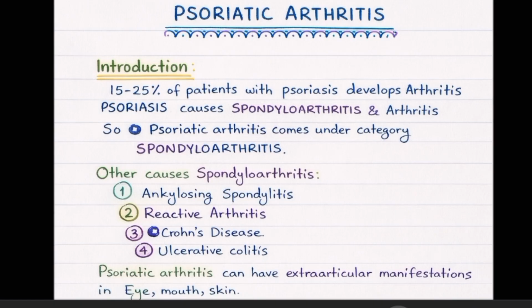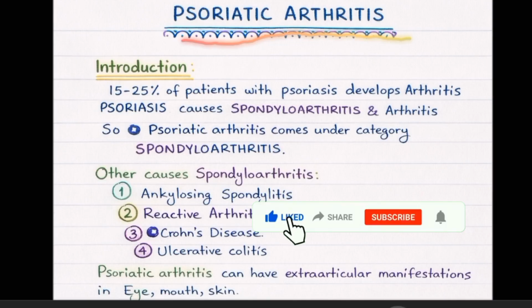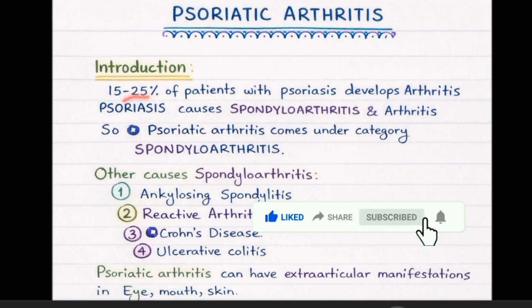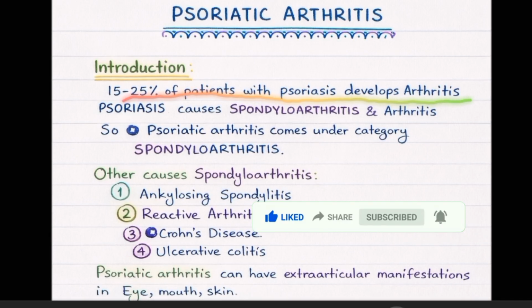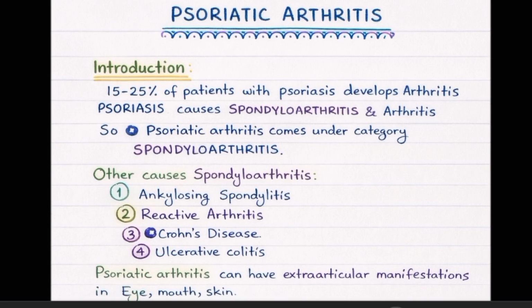Okay, dear friends, we'll move on to another important topic, psoriatic arthritis. Very important topic. 15 to 25% of patients with psoriasis develop arthritis. So this is a statistic. Not all patients, 15 to 25% of patients with psoriasis can go on to arthritis.